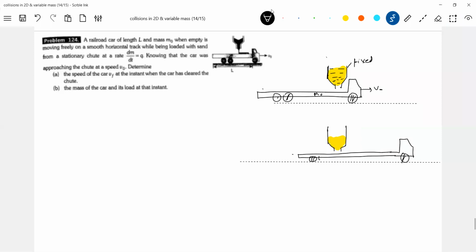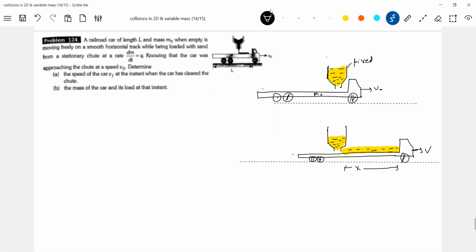Try to see this now. This will have some velocity v, and some mass got added up, no? Some mass was getting added up to the system. The speed of the car is v at the instant when the car has cleared the chute. Let it be x, I'll take this.